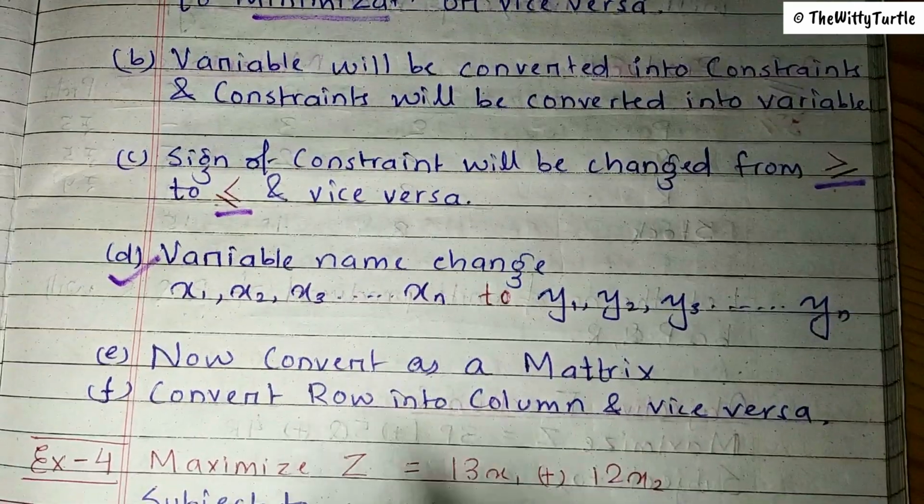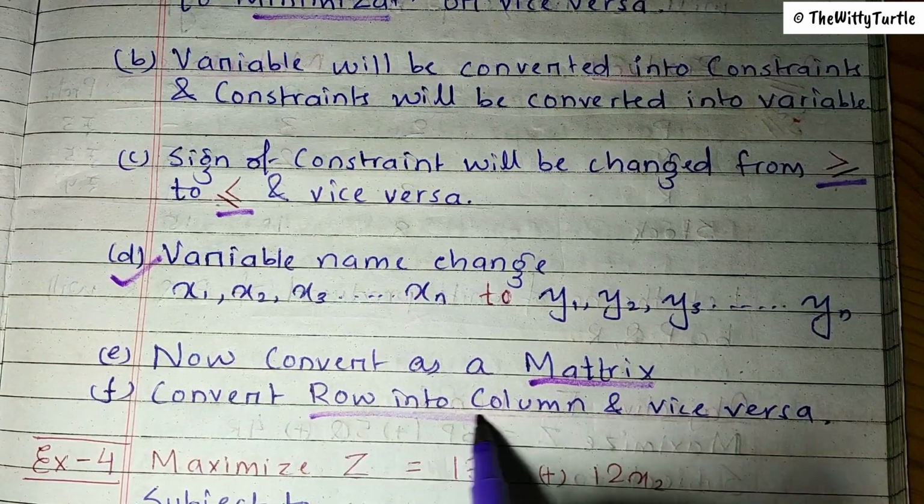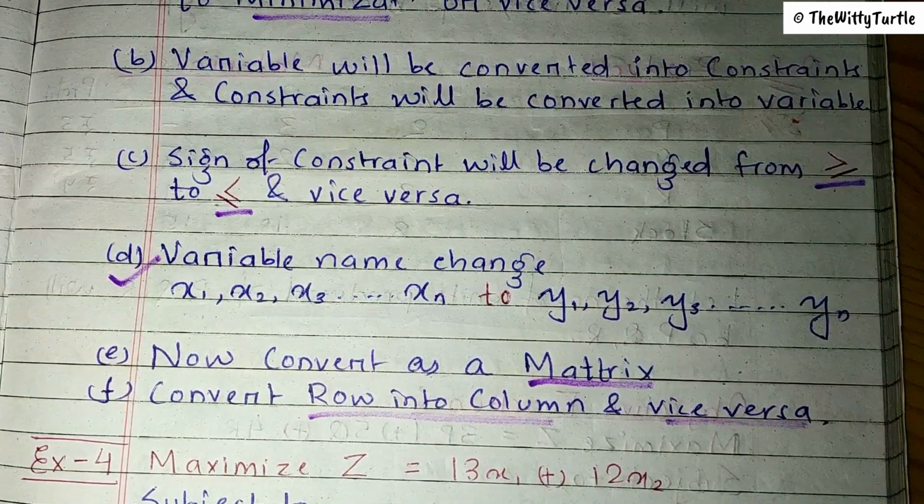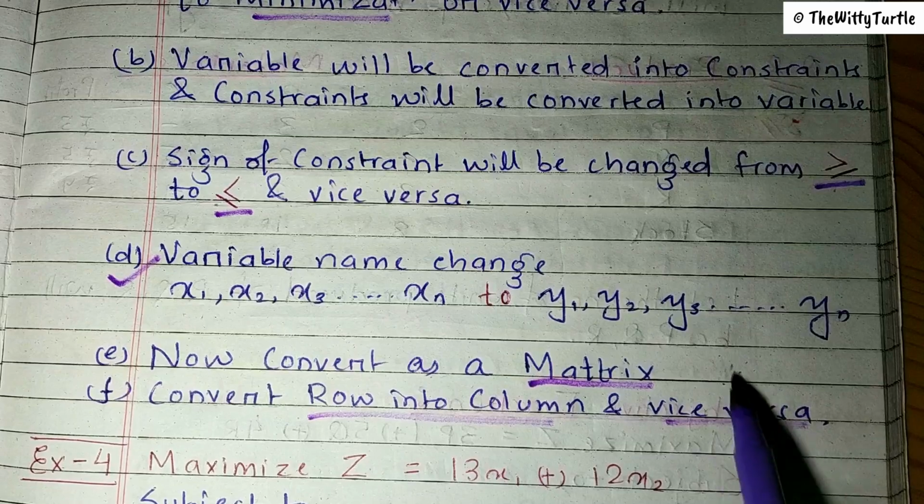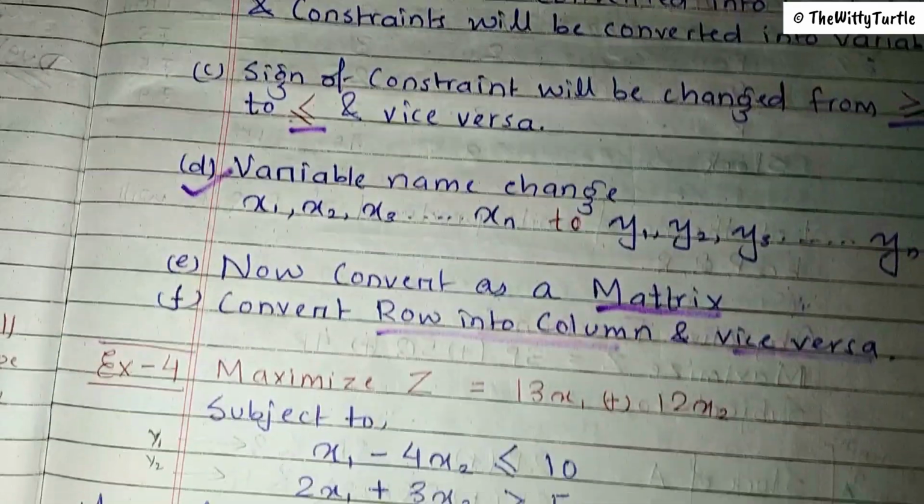Now you can simply convert that into a matrix. Then you can convert row into column and vice versa. Now the meaning of these two points we will understand while solving questions. Now let's take a small example here.